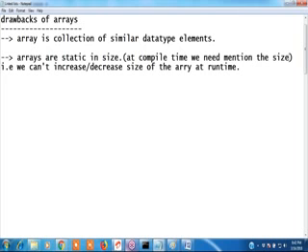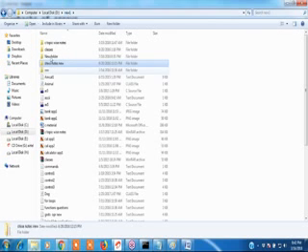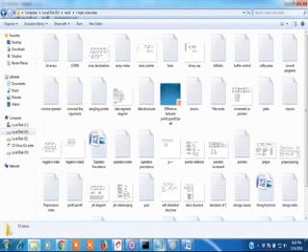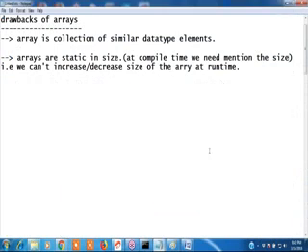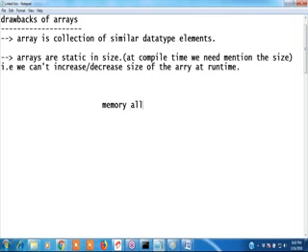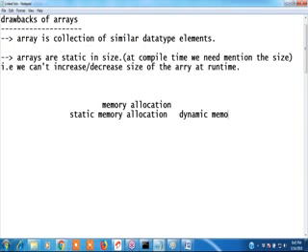Now we discuss dynamic memory locations. How to create dynamic memory locations? The topic name is dynamic memory allocation. We can allocate memory in two ways. What are the two types of memory allocation? Static memory allocation, and second one is dynamic memory allocation.